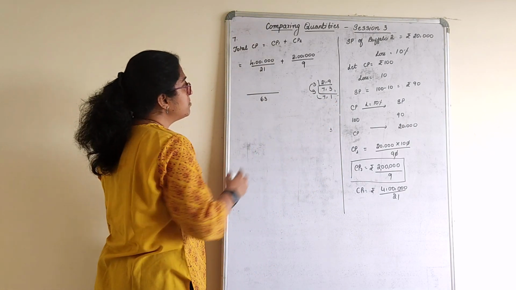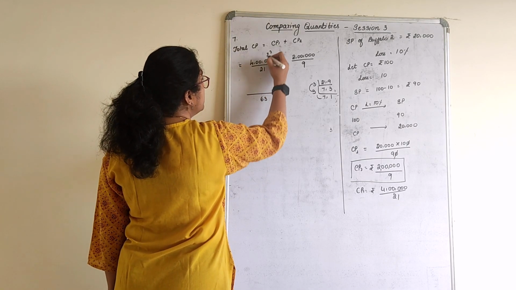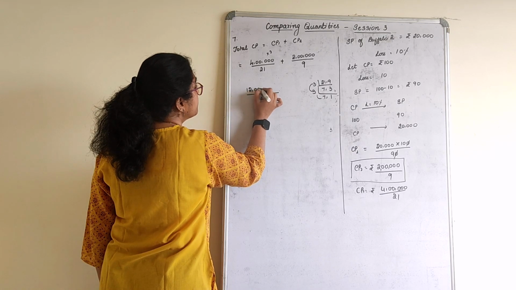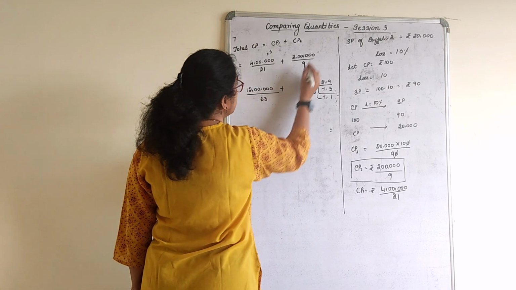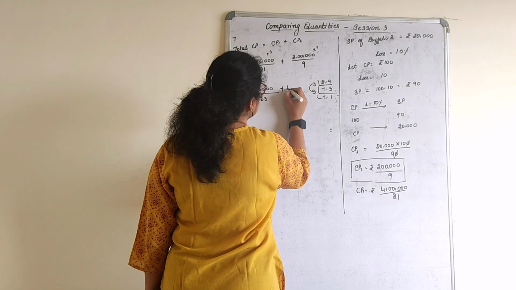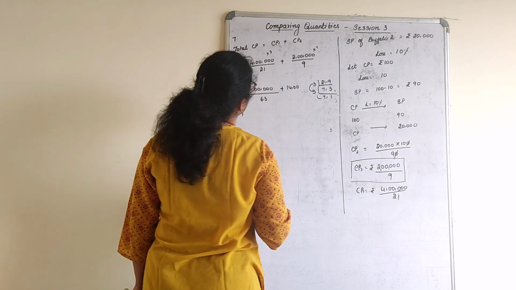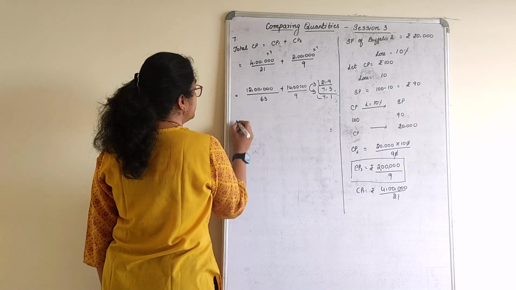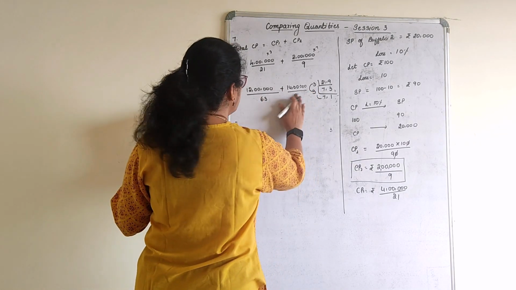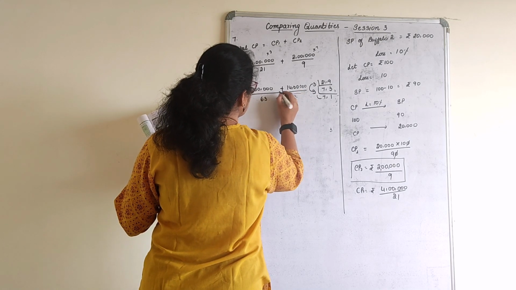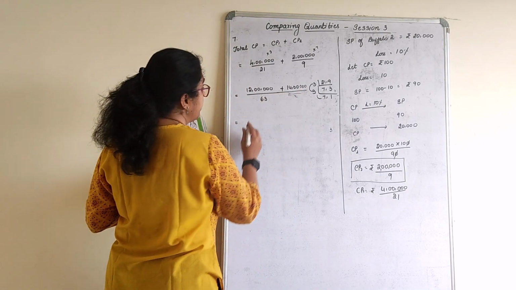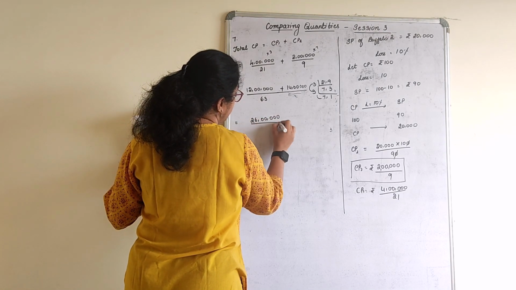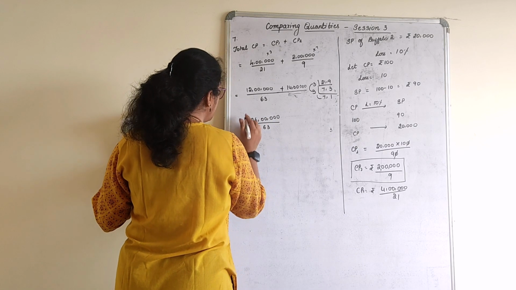So 21 how much are 63: into 3. 3 ones are 3, 3 twos are 6, 3 fours are 12, plus 9 sevens are 14. 12 lakh plus 14 lakh will give you 26 lakh divided by 63.